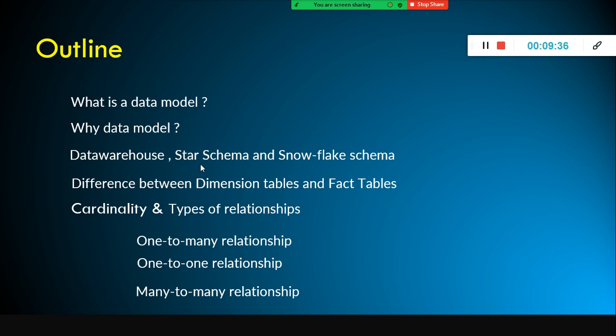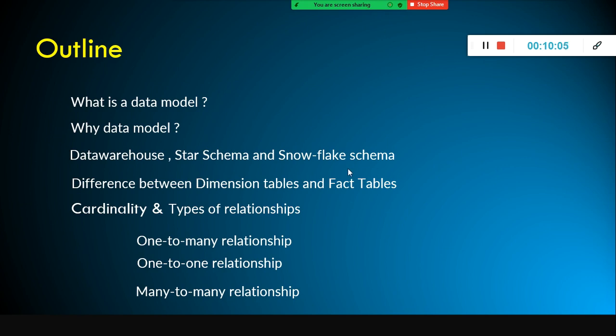So that's the reason why they try to flatten even the normalized tables. In the operational source system, the table designs are done using normalization technique, in the operational database.